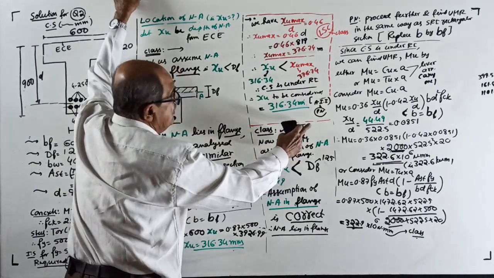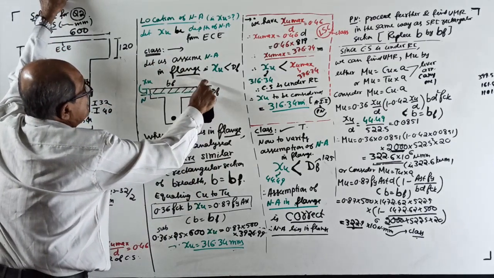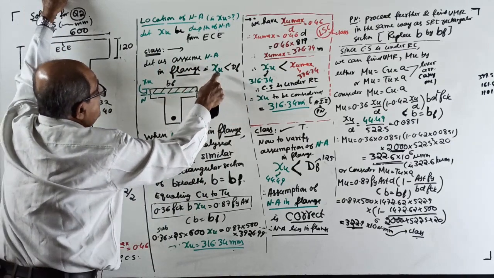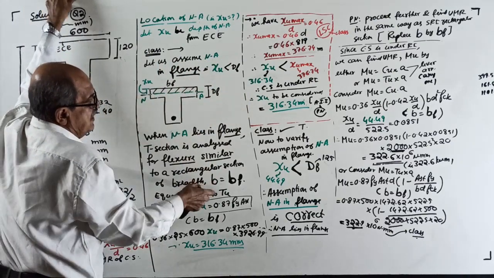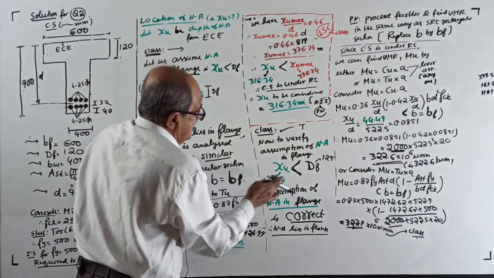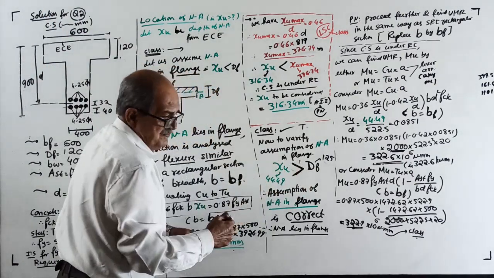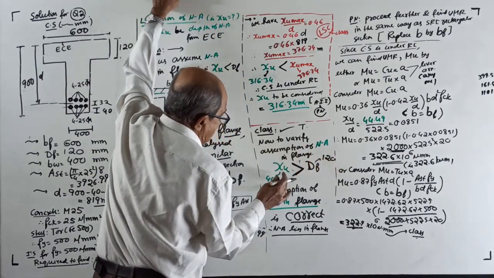Now the time has come. You go back to T section and verify whether your assumption of neutral axis in flange is correct or not. You assumed neutral axis in the flange, XU less than DF. But unfortunately here, XU came more than DF. How much DF? This time DF is 120. I am changing the values.